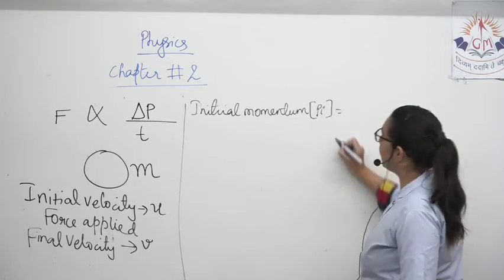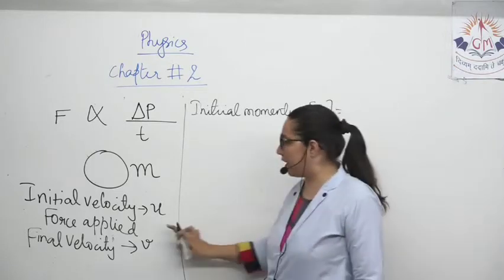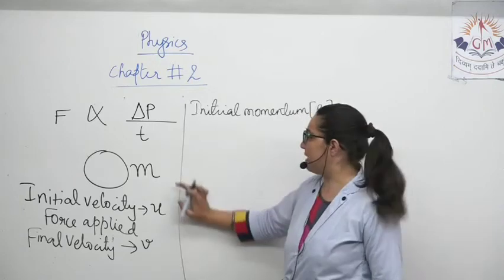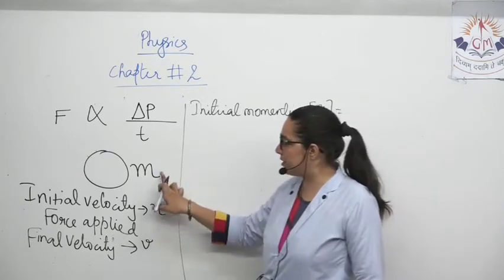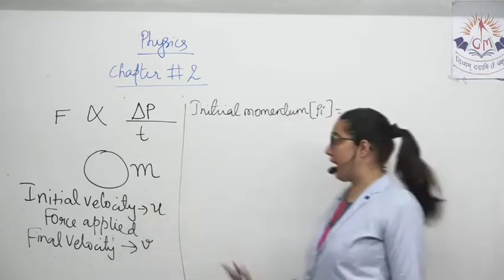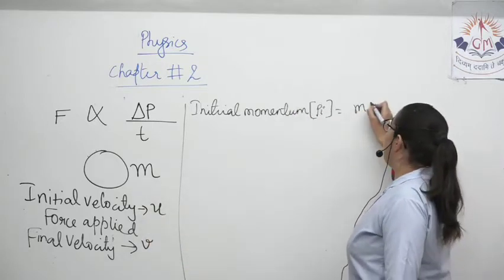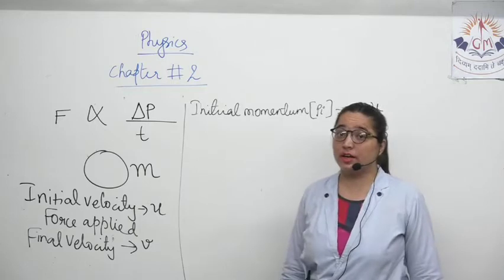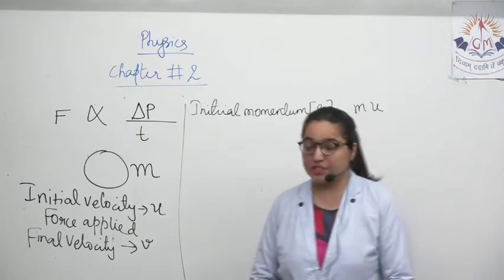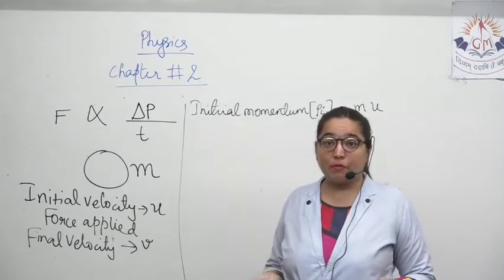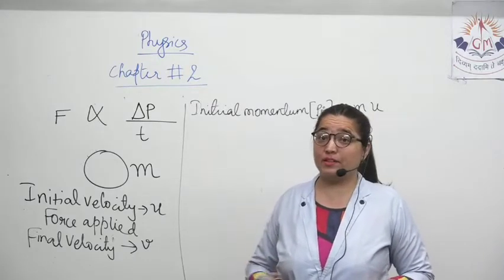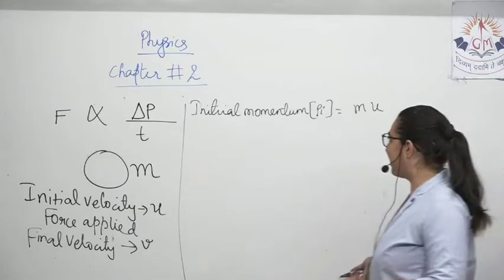Initial velocity is u, mass is m. Momentum is mass into velocity. Initial momentum means mass into initial velocity, that is m into u. Because mass will remain constant. It will not happen that if I am weighing 60 kilograms right now, then someone applies force on me and it becomes 40. No, it will not at all happen. And if it could happen, I would have tried it out.